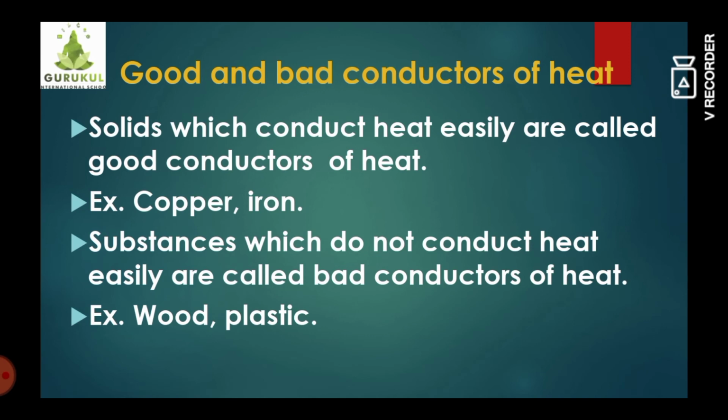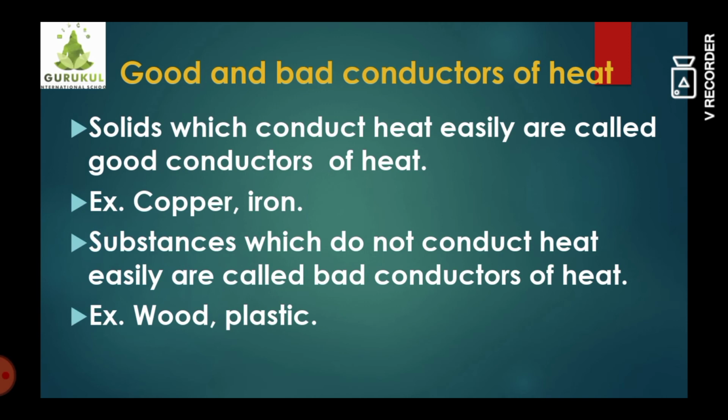So what is the meaning of a good conductor? The substances or solids which conduct heat easily. Conduct means which pass or allow heat to transfer easily are called good conductors of heat. For example, copper, iron, steel, and even aluminium. These are good conductors of heat. Whereas some substances do not allow or pass the heat easily. Such substances are called bad conductors of heat.